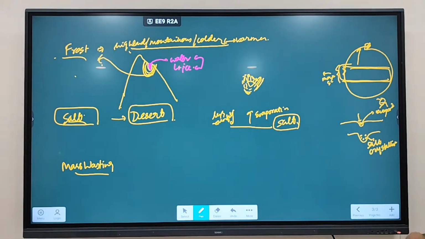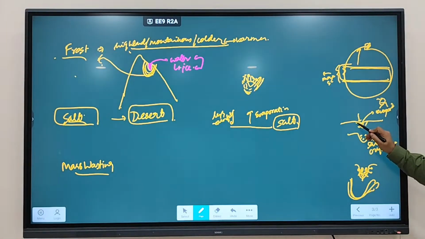This salt will become more crystallized and bigger in nature. Crystallization of salt will happen and it will become bigger. When it becomes bigger, it will put pressure on the walls of the hole, and as a result you will see the hole become bigger and bigger, due to the pressure of the salt crystal. Such type of weathering is referred to as salt weathering.